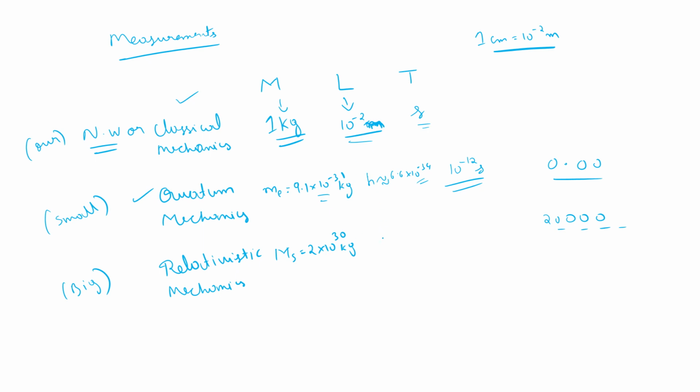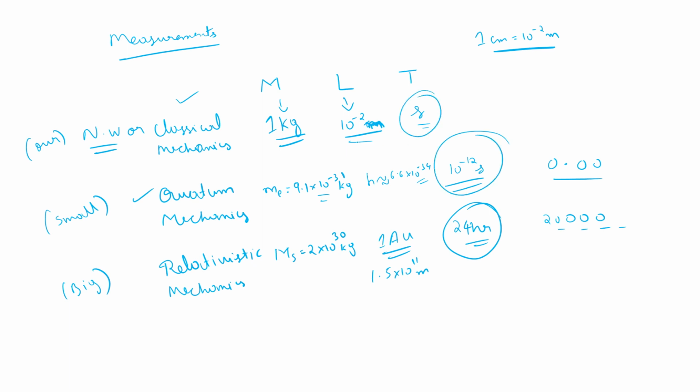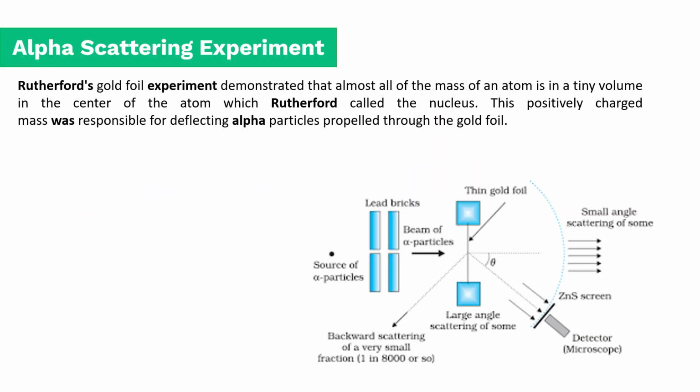And when we talk about length, we can talk about the distance between the earth and the sun, which is one astronomical unit, 1.5 into 10 power 11 meters. So 1 AU. Basically, with celestial object measurements, you can take one astronomical unit as the length. And in relativistic mechanics, we can take the rotation of the earth, which is 24 hours. So these are the numbers at which we try to understand our real world measurements. Okay, I hope that is clear.